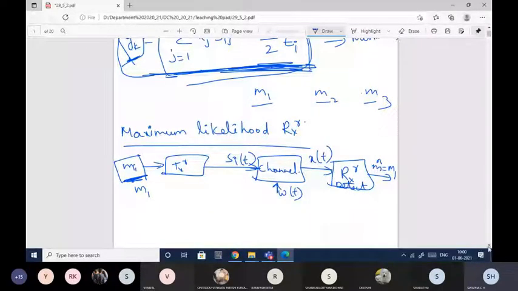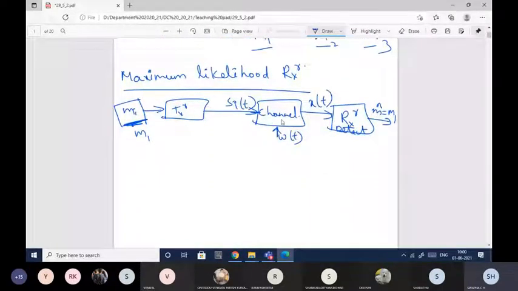So the receiver has to detect the transmitted information. Okay, so that is the main function of the detector or receiver. When it is estimating m cap, which should be equal to the transmitted one, it may make some errors. Since x of t, whatever we are getting, is just a random function.